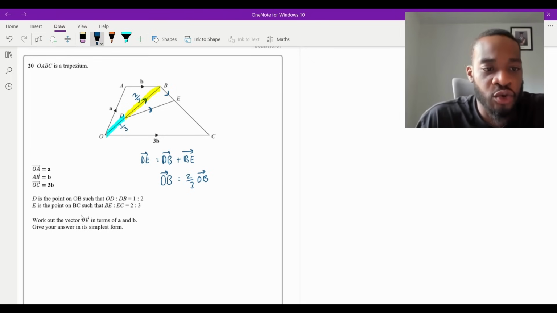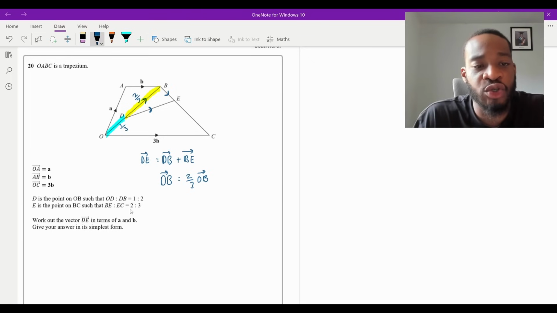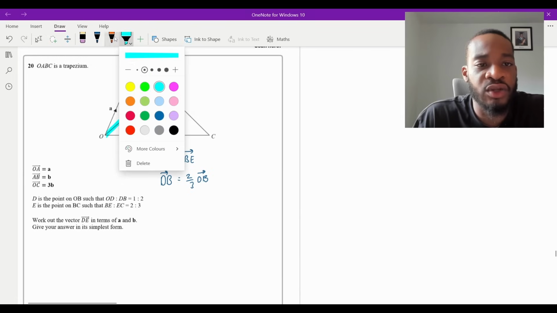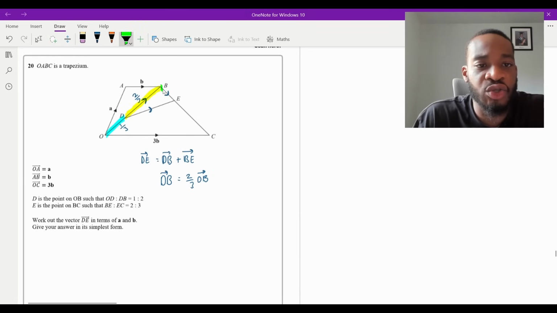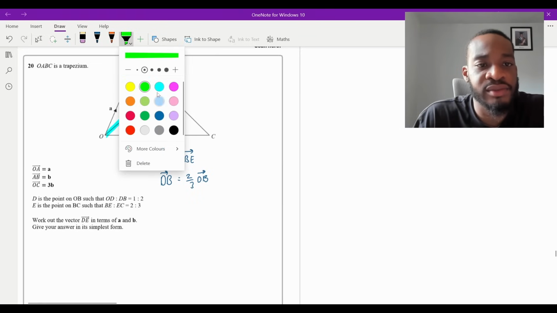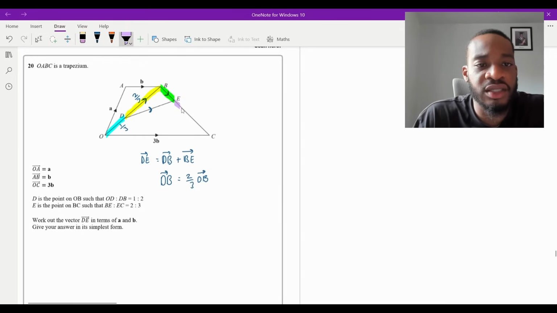Well, look at the ratio. The second one, E is the point on BC such that BE and EC is in the ratio 2 to 3. So again, we can do the same thing. I'm going to say this is 2 parts here, like that. That's going to be 2 parts. And then this part here, what color should I use? I use this one. This is going to be 3 parts. So how many parts are there in total? There are 5. 2 plus 3 is 5. So that means that this green part is 2/5 of the way, and then this part here is 3/5 of the way.